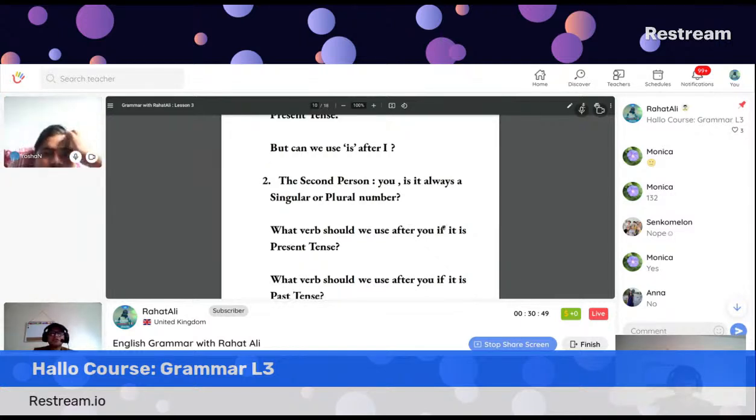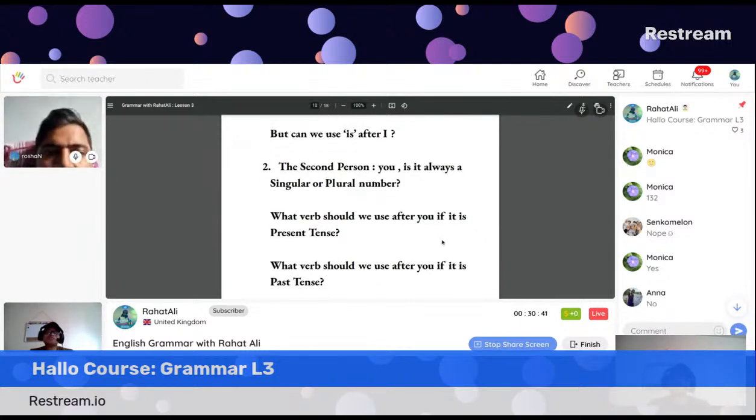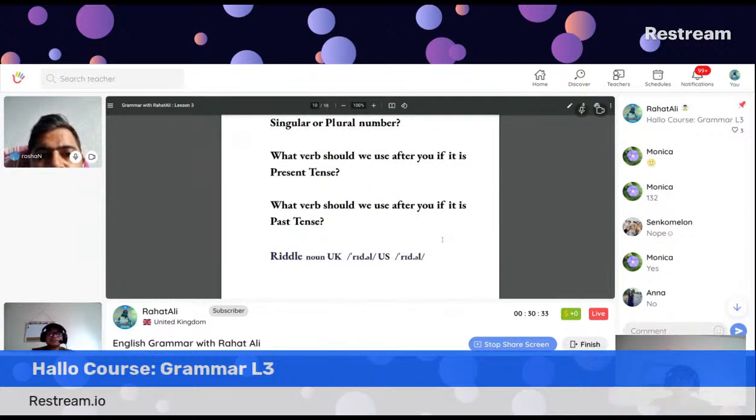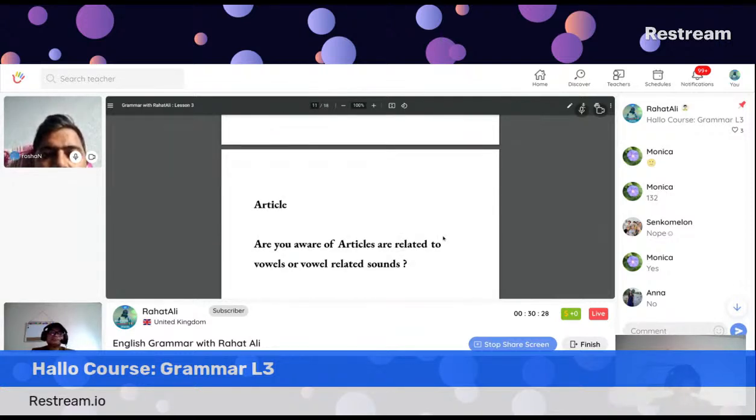Okay. What is the verb? Second person. Yeah. So answer it later. Don't worry. Just do this riddle as a part of your homework. What verb should we use after you if it is present tense? What verb should we use after you if it is past tense? Riddle. Okay, riddle is another word. So answer me later, guys and ladies.